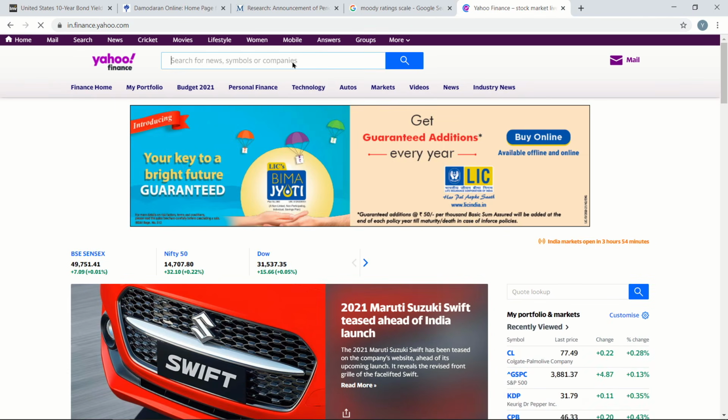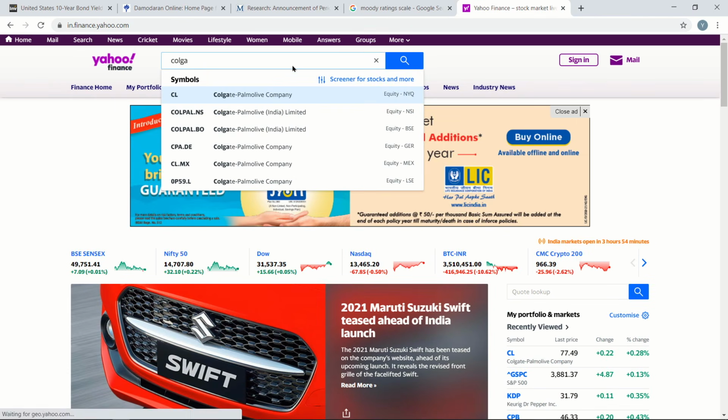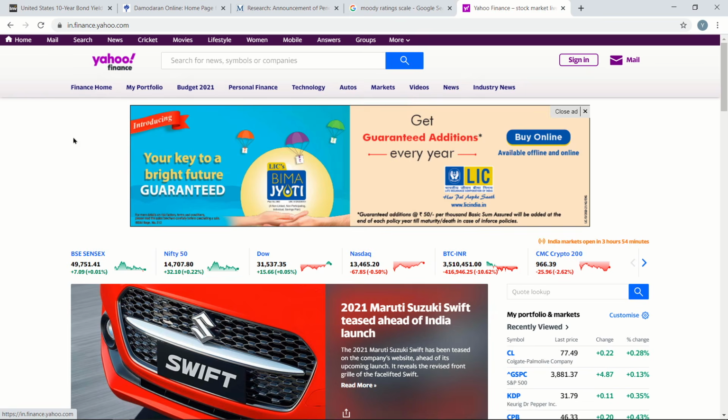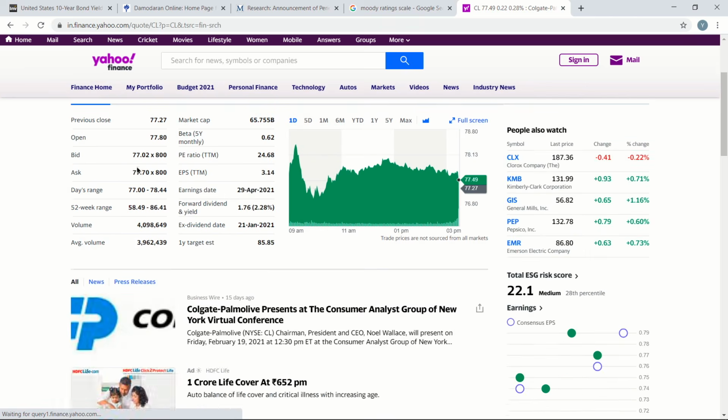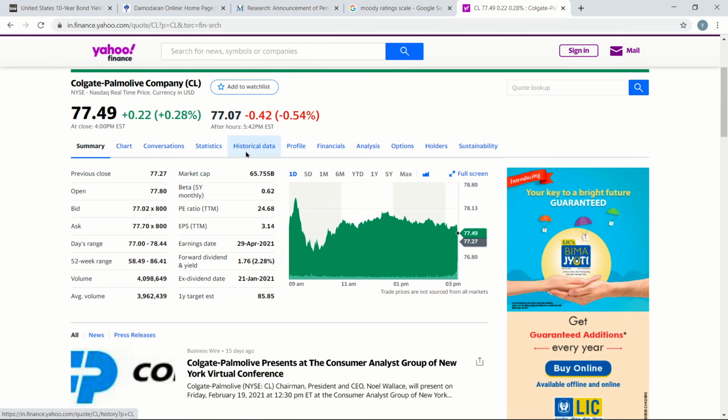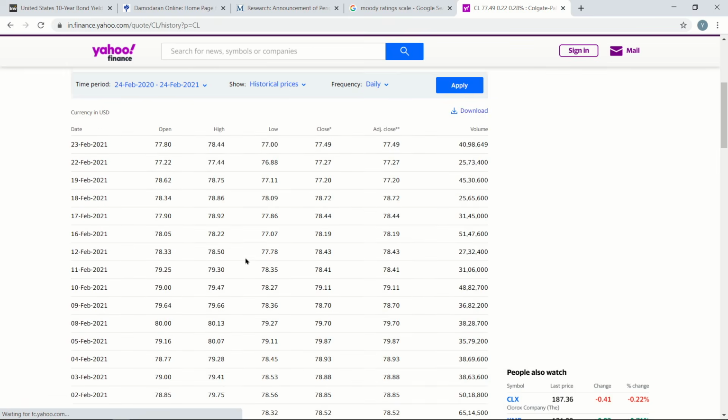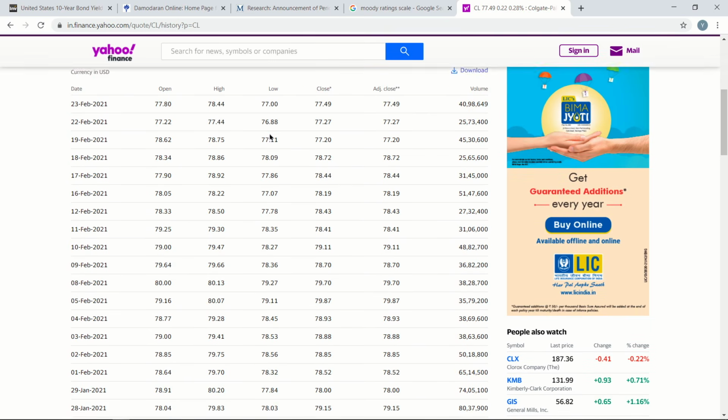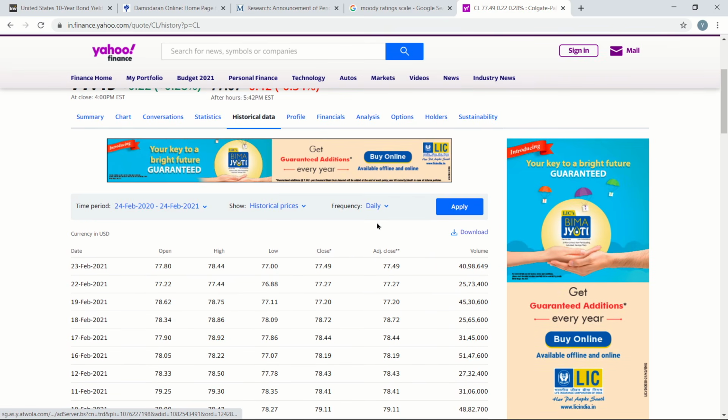Here I'll search for Colgate. Please don't click on the Colgate Indian subsidiary, click on Colgate Palmolive. Then go to historical data and then click on this.